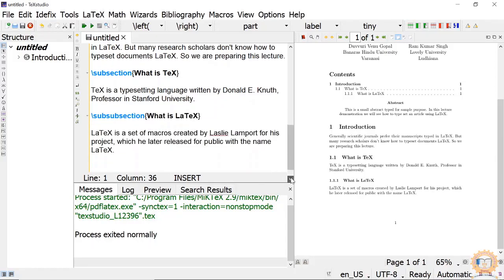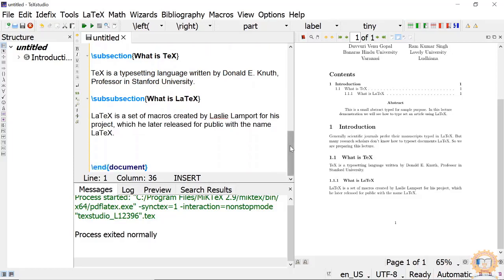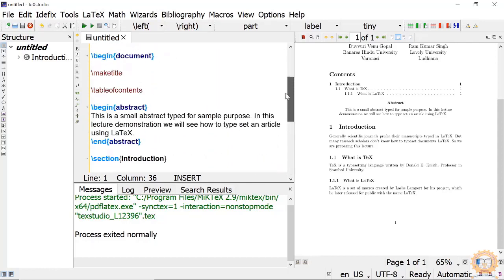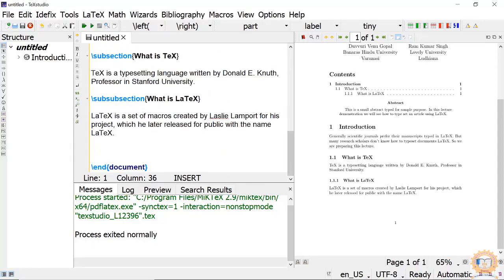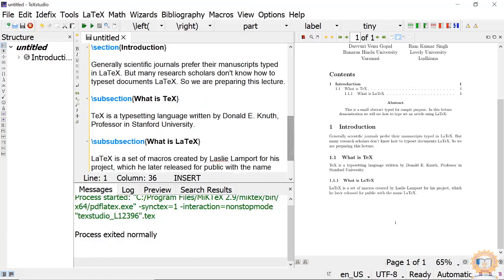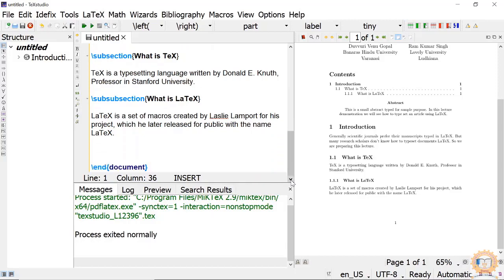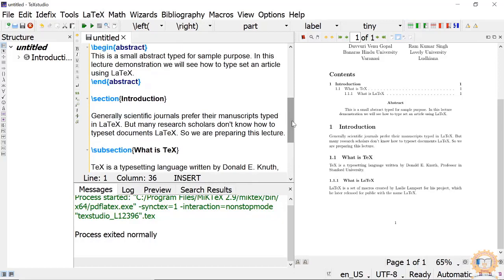I hope you understood how to typeset continuous matter using LaTeX. Now, as a small project, start writing your article by adding these sections, subsections and subsubsections and practice it. In the next lecture, we will see how to use LaTeX more beautifully by using various commands available in LaTeX.